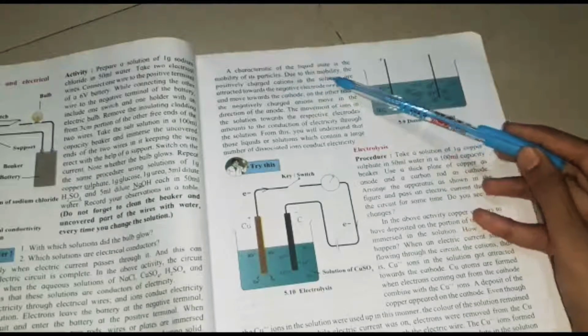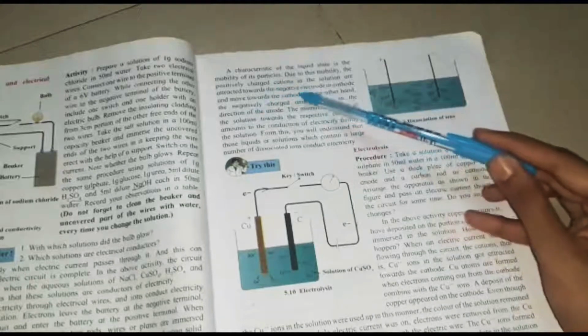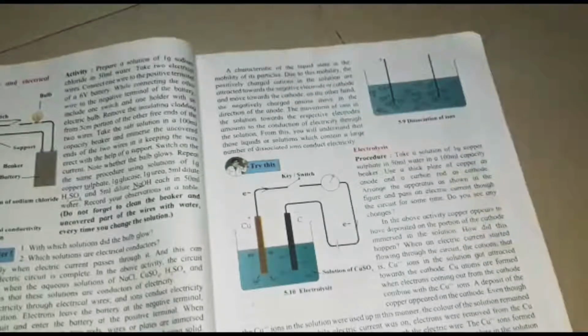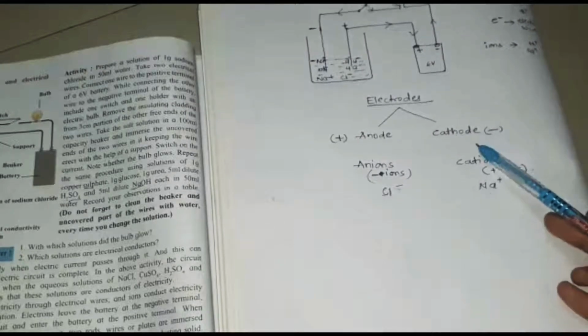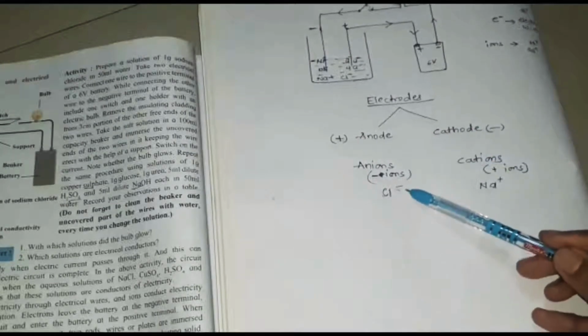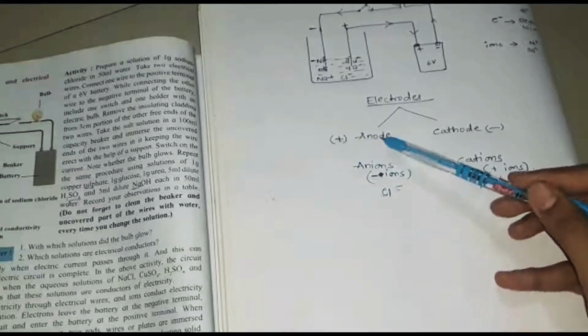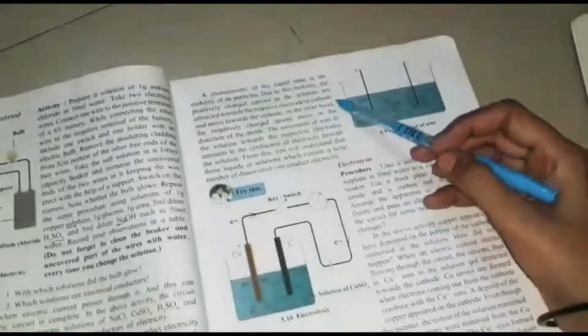Due to this mobility, the positively charged cations in the solutions are attracted towards the negative electrode. I have explained that the positive charge of cations is always attracted to the negative electrode, that is the cathode, and the negative charge of anions is always attracted to the positive electrode, that is the anode. They are telling the same thing only.